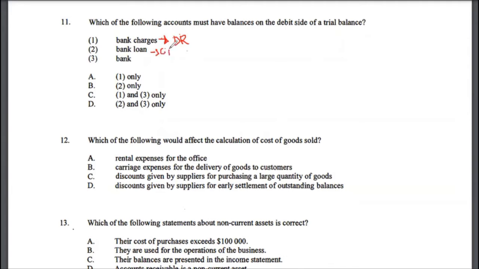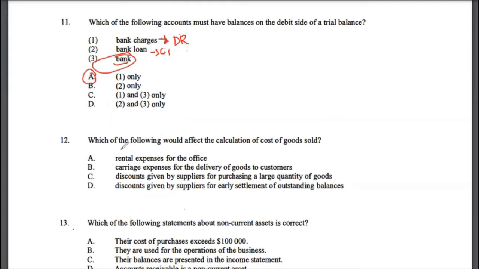incorrect. That is incorrect. And then bank. Now they have just said the word bank. What does it mean? I cannot tell whether it's going to have a debit balance or credit balance. It could be a bank overdraft as well. If it's a bank overdraft, then it's going to have a credit balance, but it's not telling me anything. So the correct answer to multiple choice 11 would be A, because I can only tell one for certain. So bank charges debit balance is correct. So the correct answer to multiple choice 11 should be A.